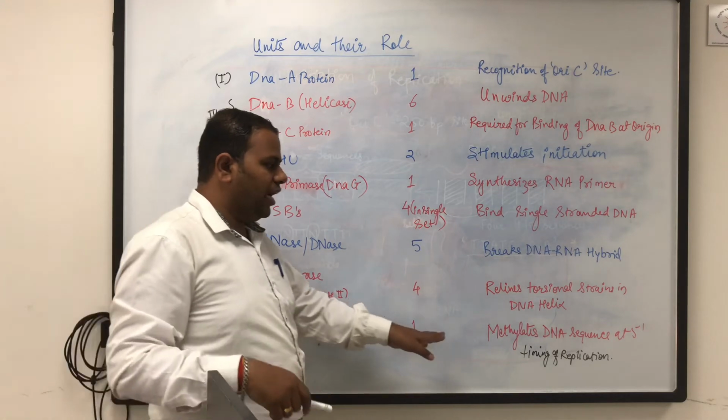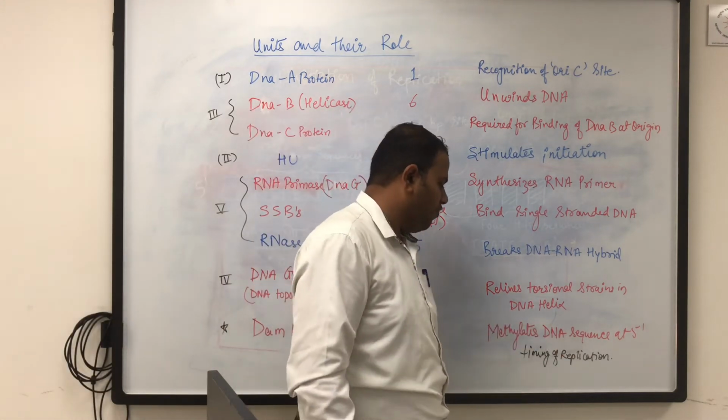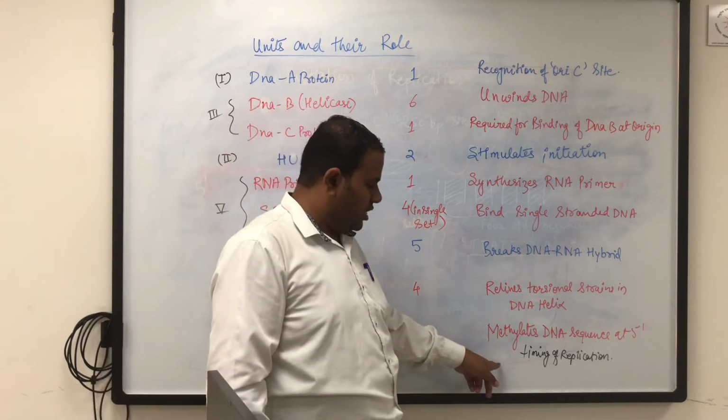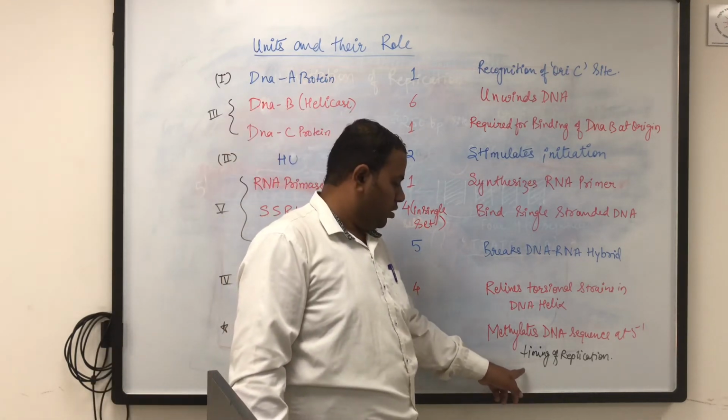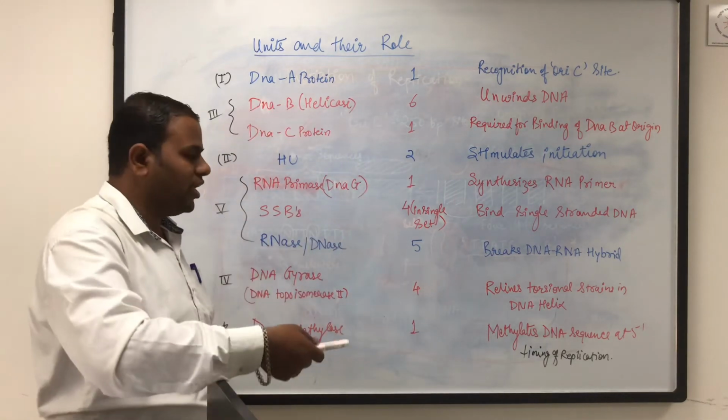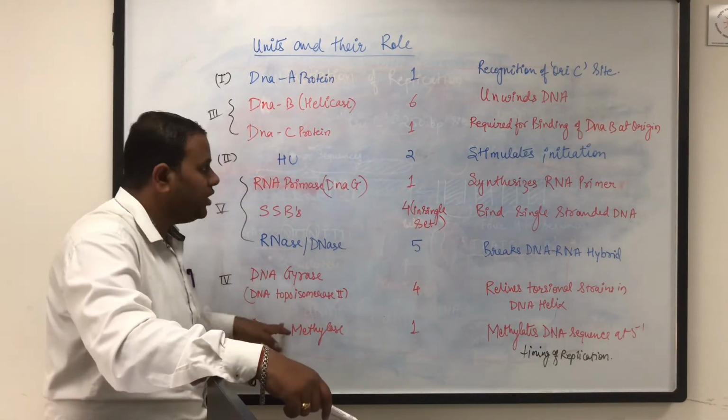Then there is the next subunit, that is DAM methylase. This helps in methylating the DNA sequences, the GATC sequence. The main function of this is the timing of replication. How to time the replication and when the replication has to be started is decided by this DAM methylase enzyme.